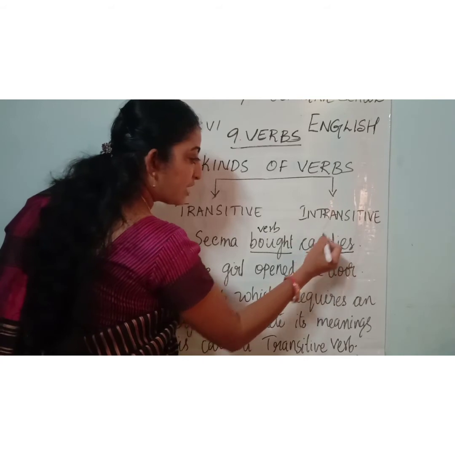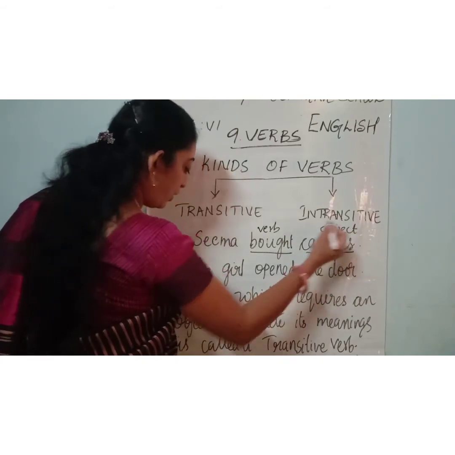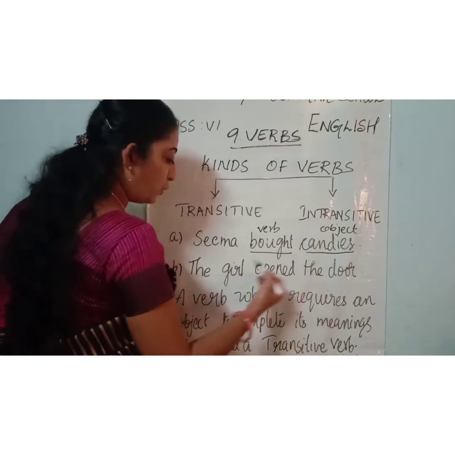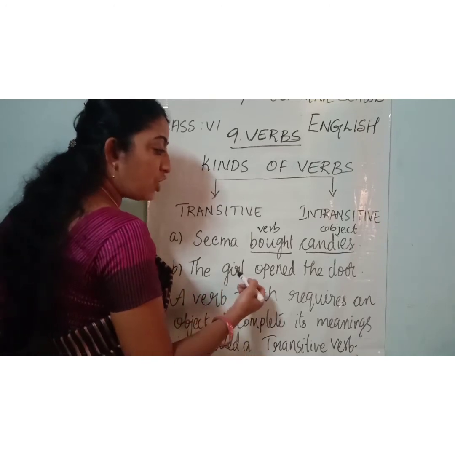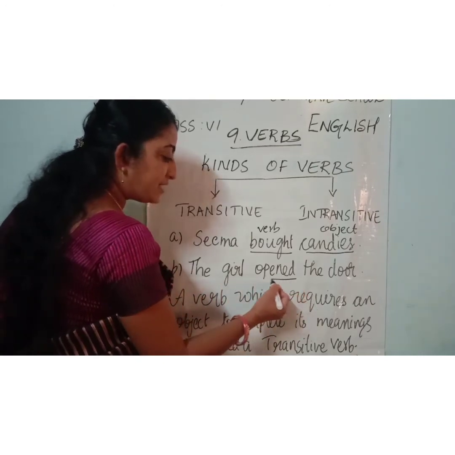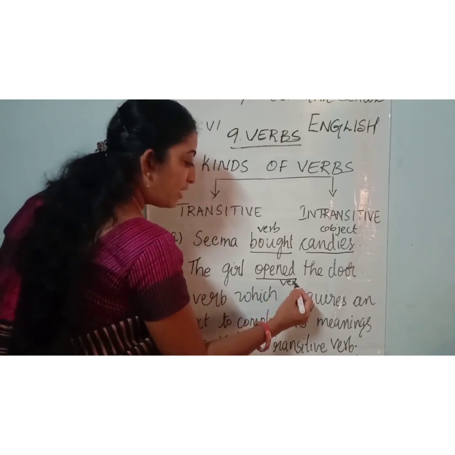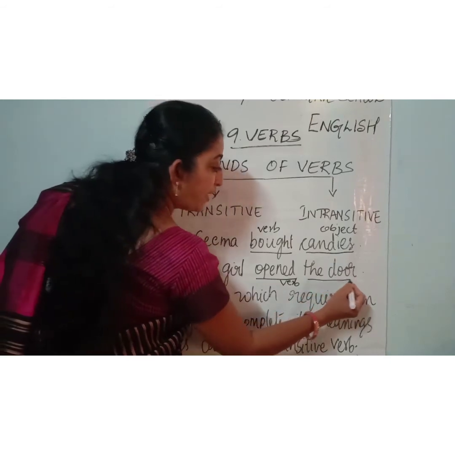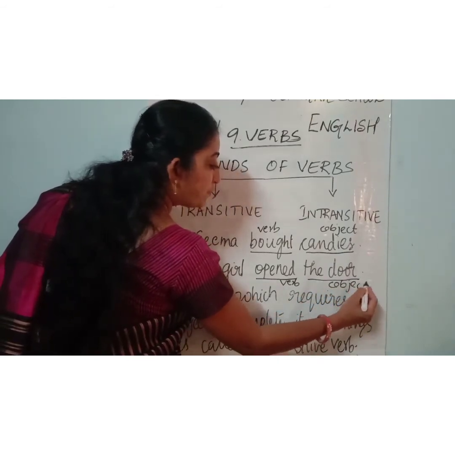So this is the object here. Right. Now look at the second one. The girl opened the door. What did the girl do? The girl, she opened the door. Opened is the action done by her. So this is the verb here. And what is the object? What did she open? Yes, she opened the door. The door is the object.